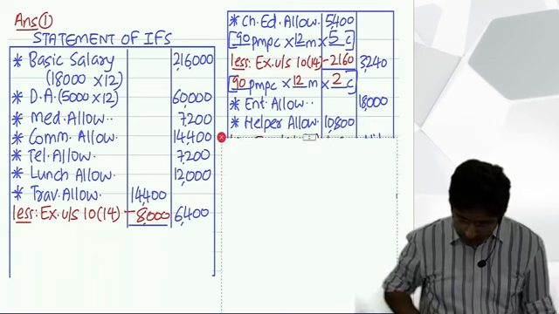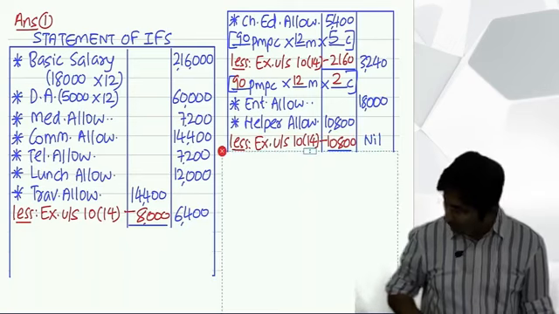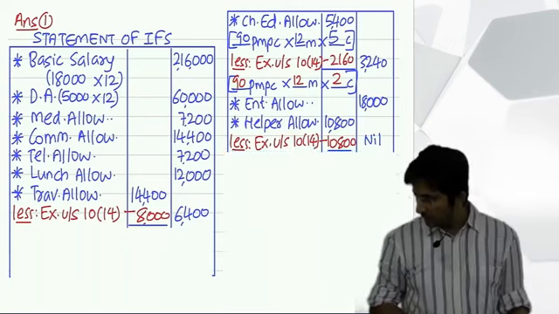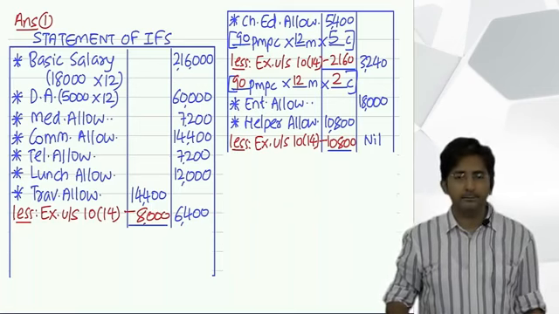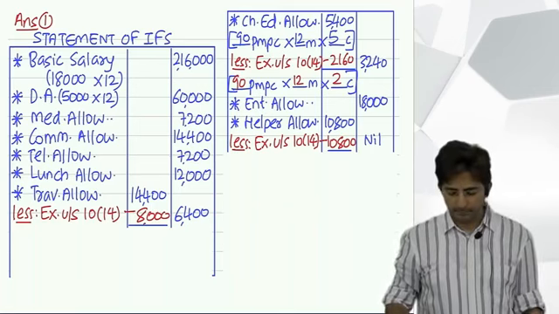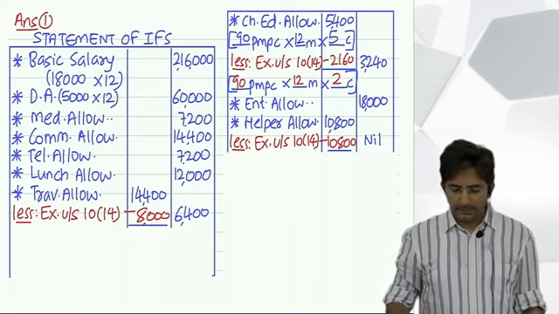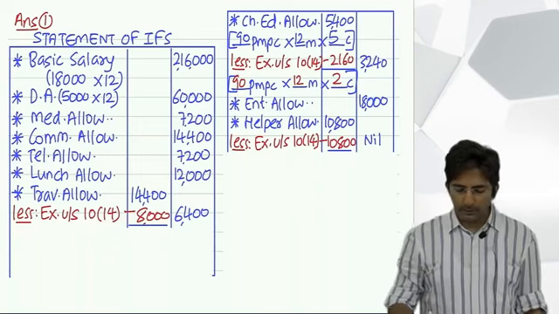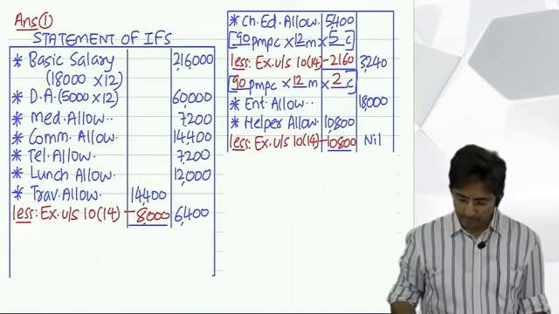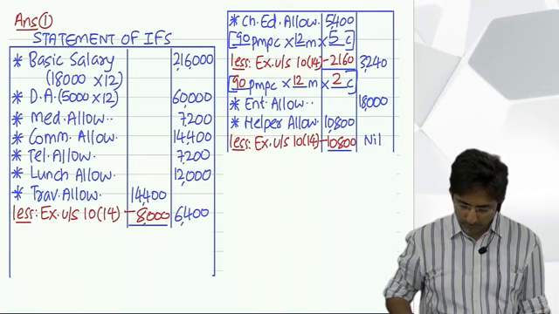So see, first I have written helper allowance in the inner column, 10,800, and then less, exempt under section 10(14), you return the full amount.